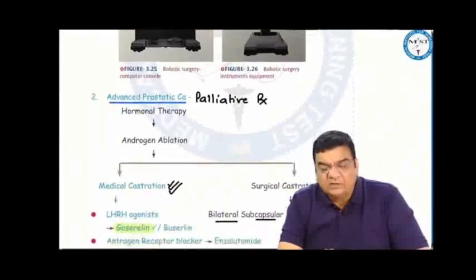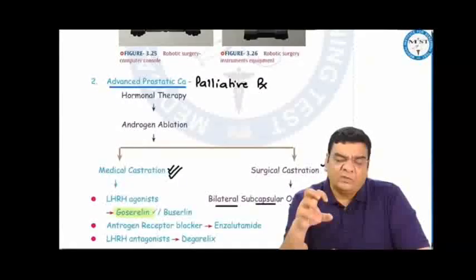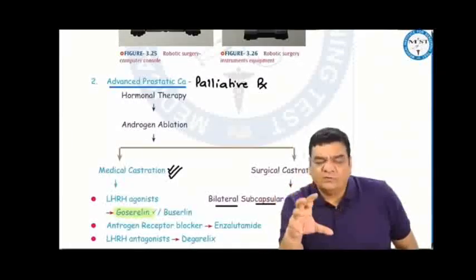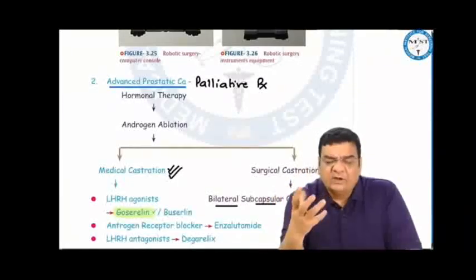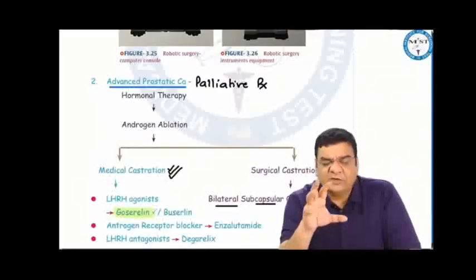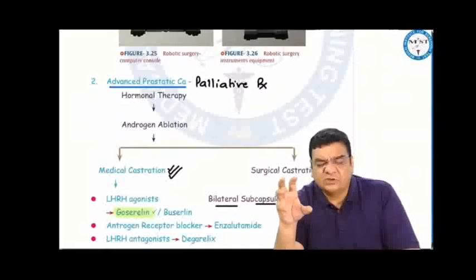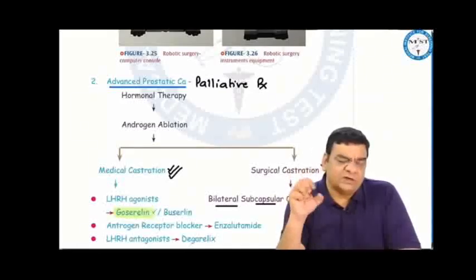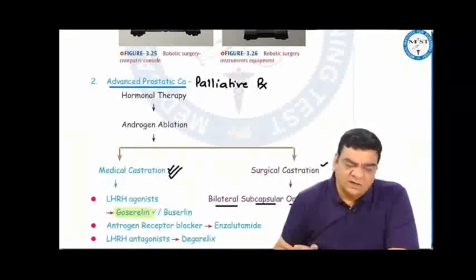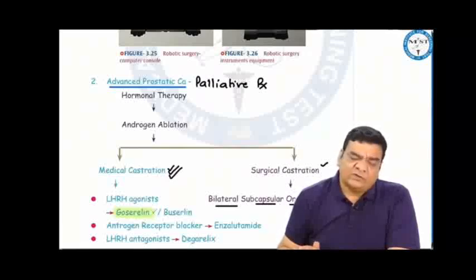However, if the prostate cancer has gone beyond the prostate, say into the lumbar vertebra, then you will not be able to remove complete cancer from the patient's body. So you cannot offer a curative treatment. You will be doing a palliative treatment. And in this, we give therapy to destroy the androgens, so androgen ablation, which can be done by medicines or by surgery. Medical androgen ablation is better than surgical castration. In surgical castration, we remove both the testes of the patient, that is bilateral subcapsular orchidectomy in prostate cancer, and that is for removing the testicular source of androgens.